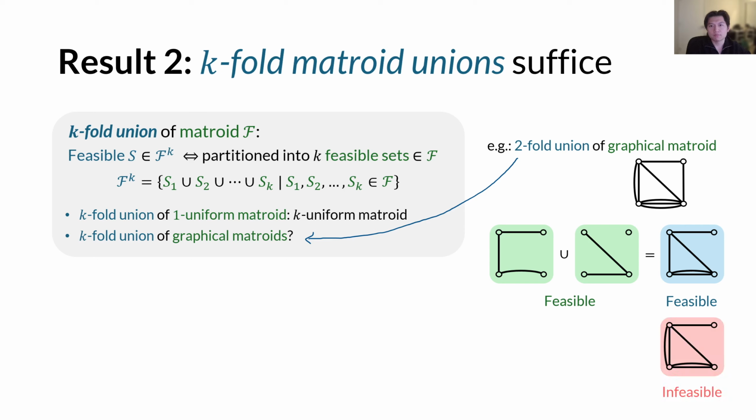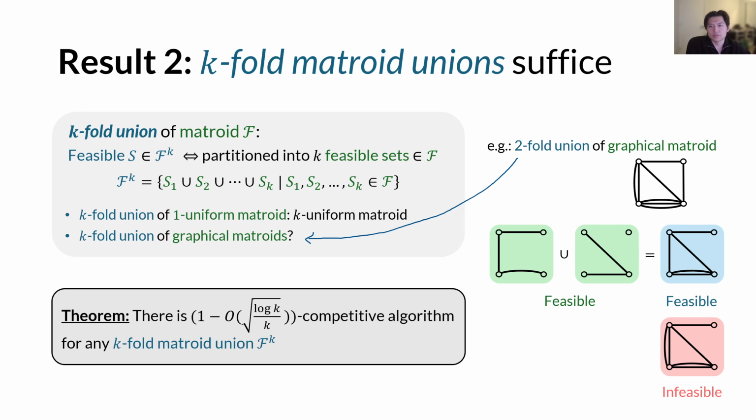However, this red set is still infeasible because it cannot be partitioned into two originally feasible sets. Going back to our result, we show that for any k-fold matroid union F to the k, there exists a 1 minus O of square root of log k over k competitive algorithm, which is tight up to a logarithmic factor.